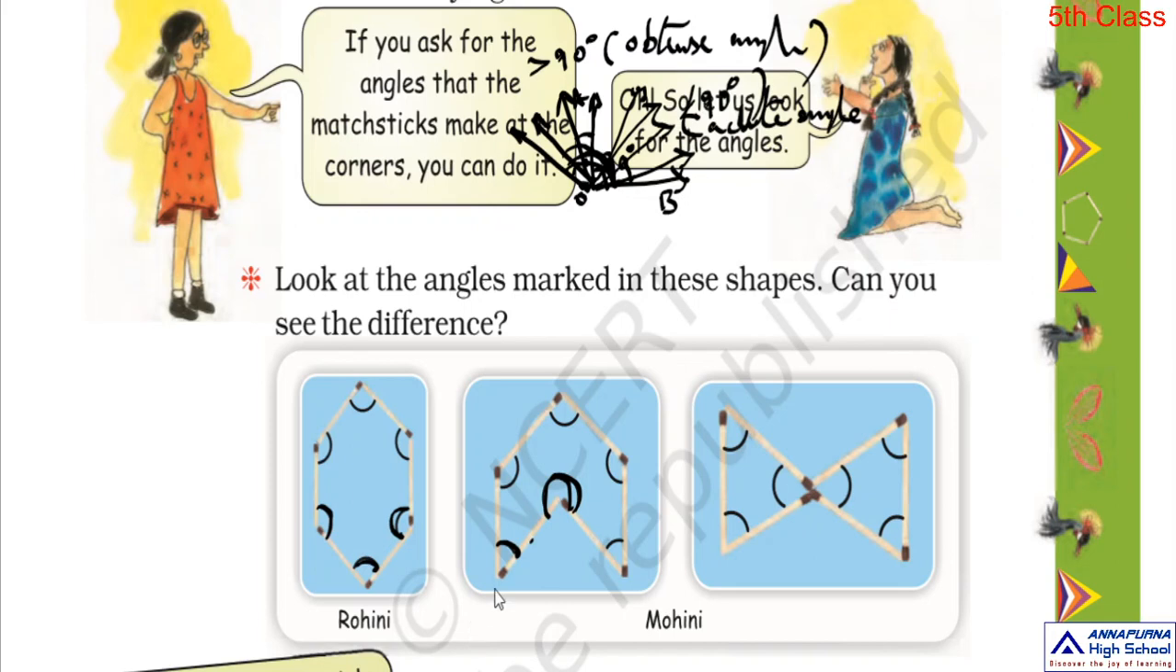Therefore, we can say that when you compare these 2 figures, they have different shapes and different angles. Therefore, the shape depends on the angle. Shape depends on the angle.